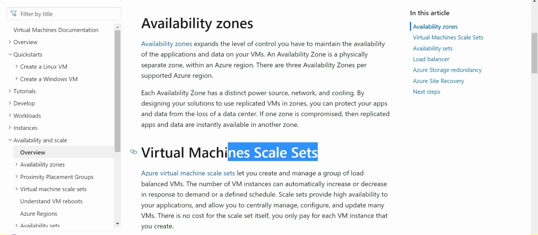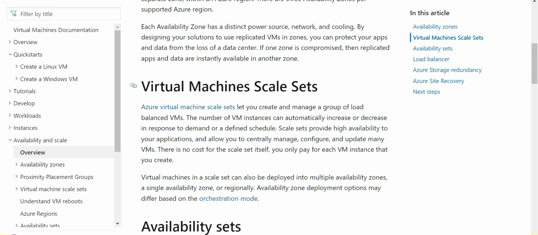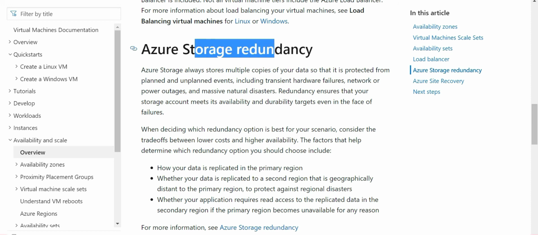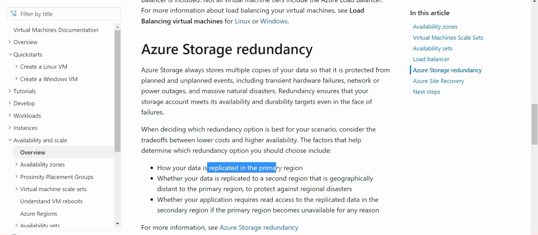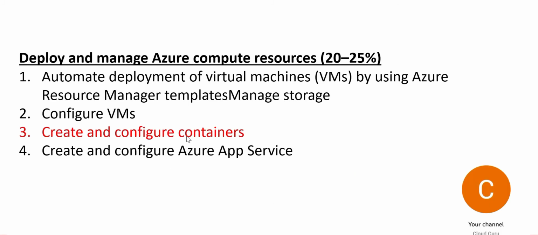Second is virtual machine scale sets. If this VM is overloaded, suppose it can handle 10 requests and suddenly there are 100 requests, what will happen? It will die. So use scale sets and build new VMs so that the load of 100 can be managed between these three VMs. This information is absolutely crucial for this exam. We also do storage redundancy because this will help you replicate your disks into multiple regions, and that way your storage will be available. The third point is adding and removing VM disks based on your capacity and usage.